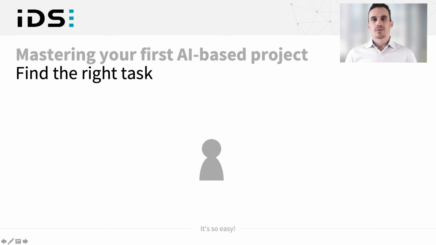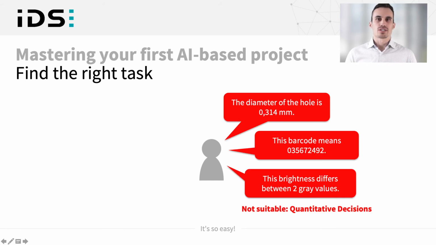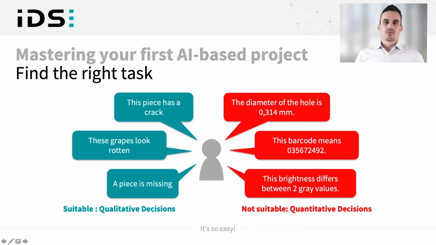To sum this up shortly, not really suitable for artificial intelligence are tasks that are quantitative decisions, like measuring a distance or reading a barcode. Really suitable applications or tasks are qualitative decisions, like this piece has a crack or there's something missing.